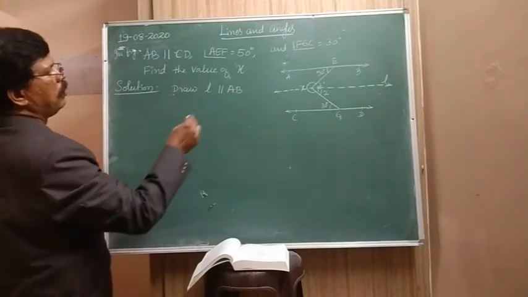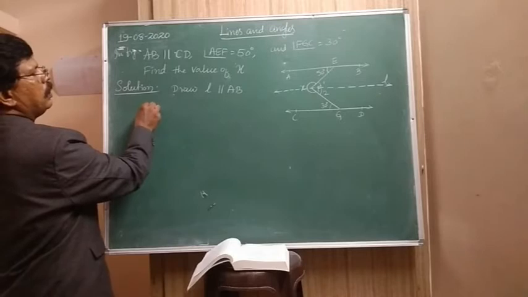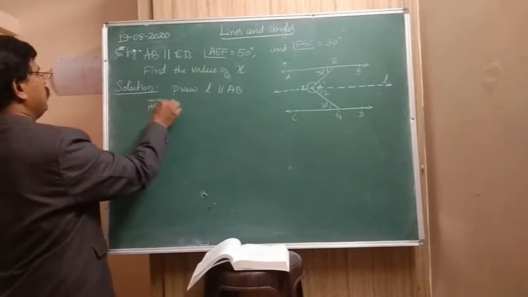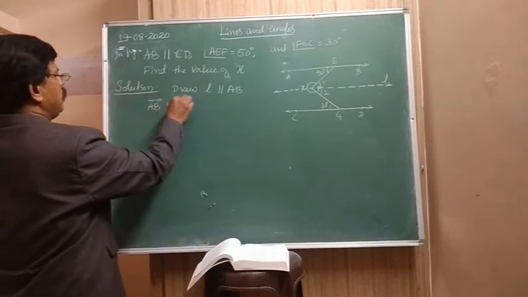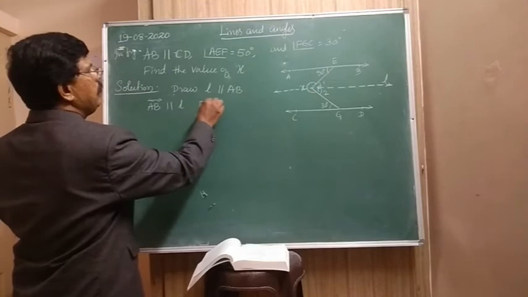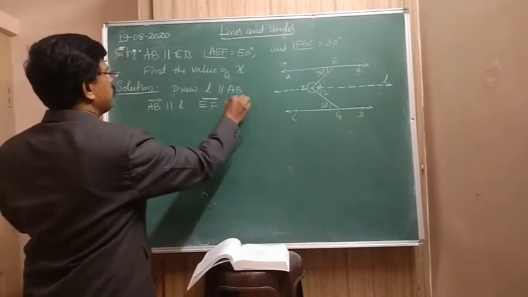Now what you can take is, here AB is parallel to line L, and EF is a transversal.